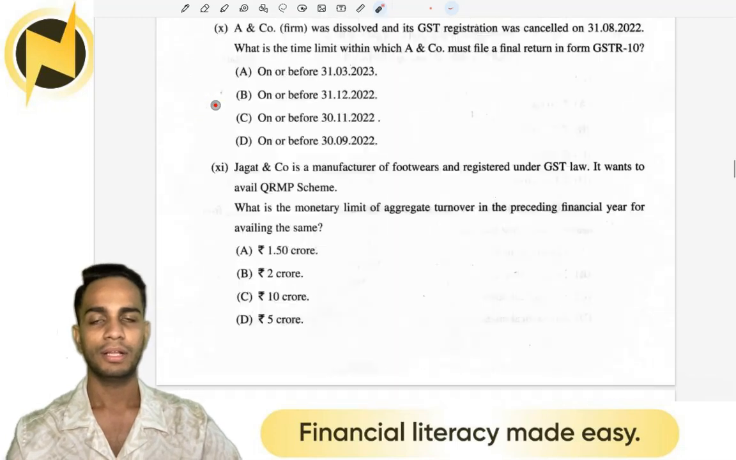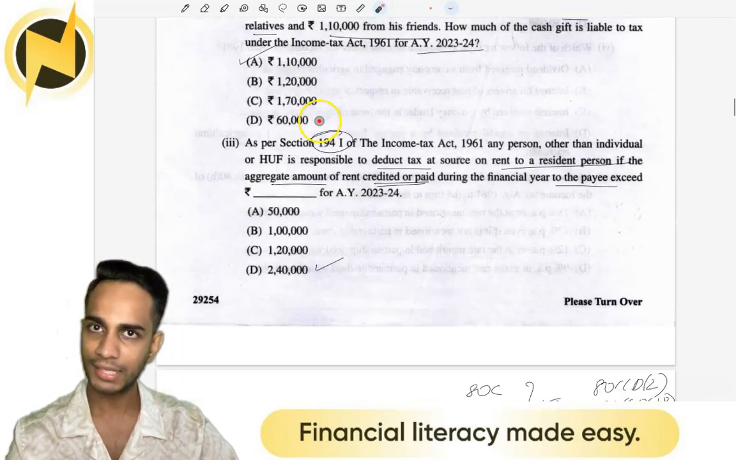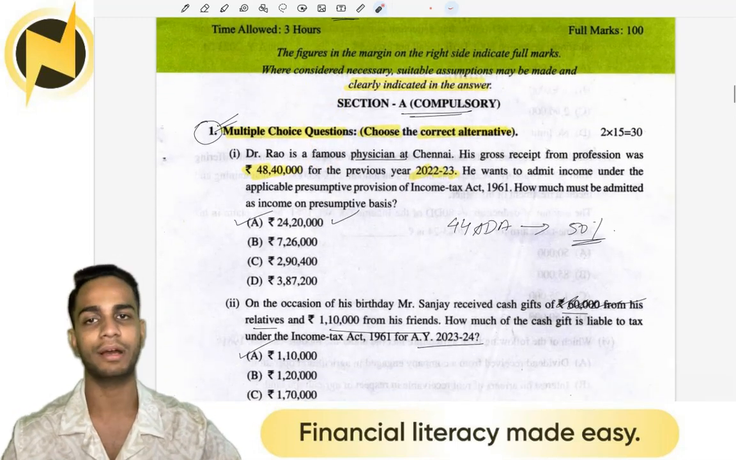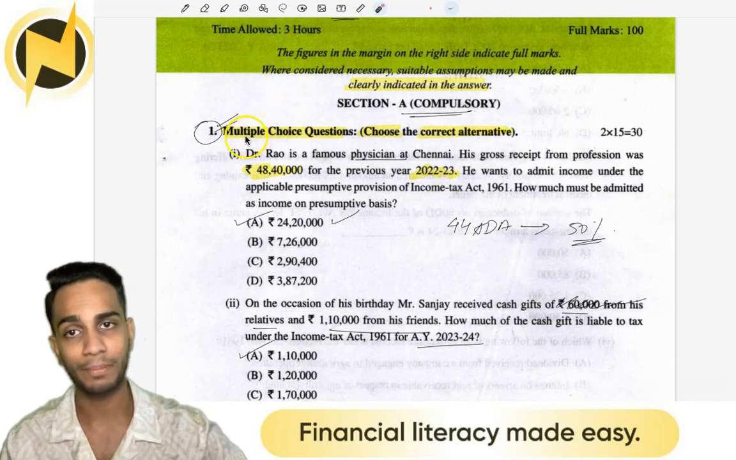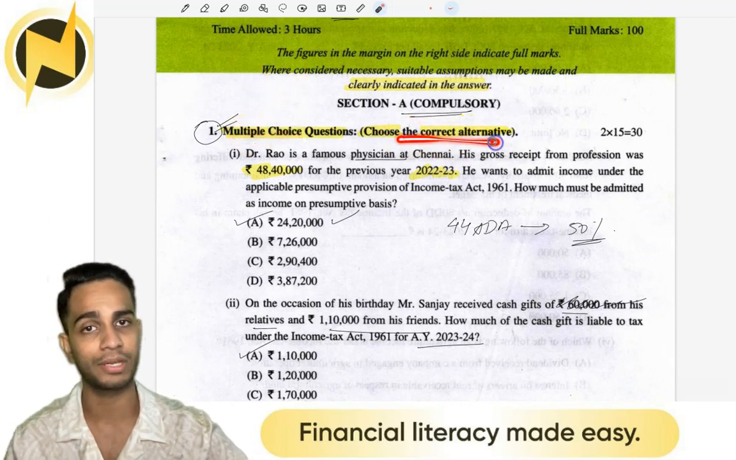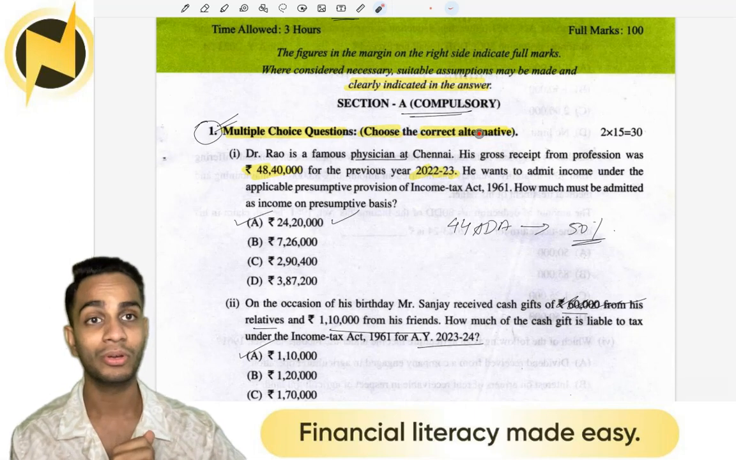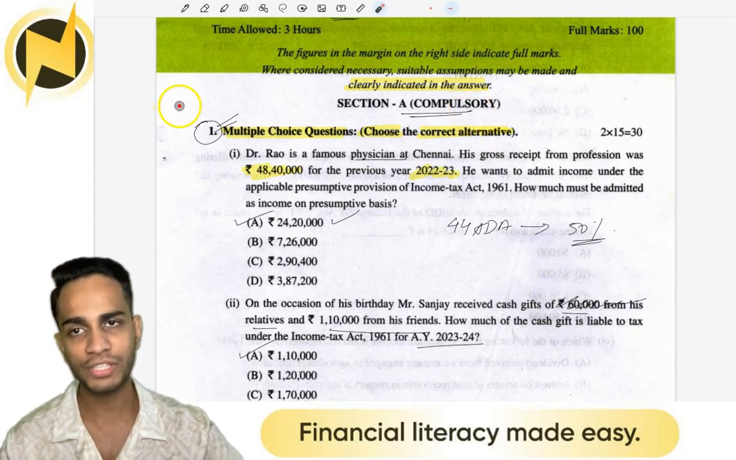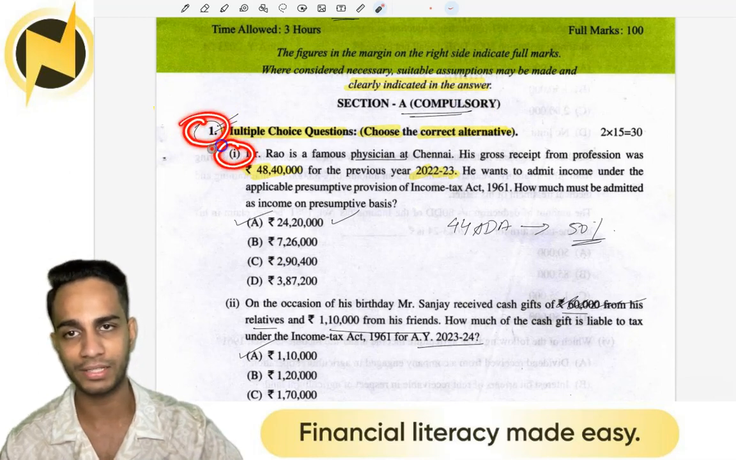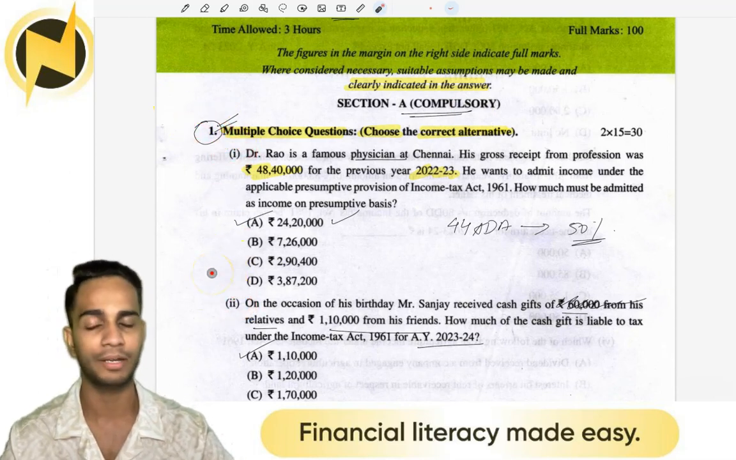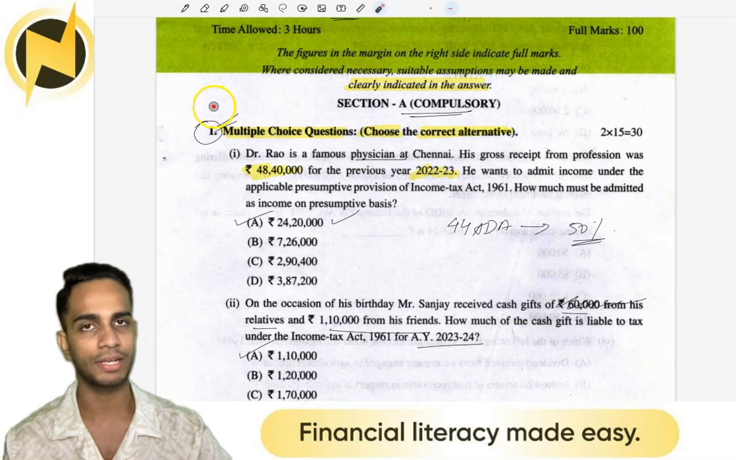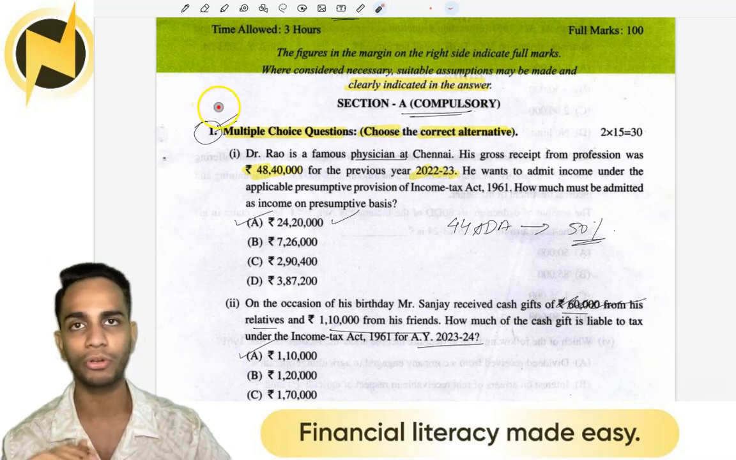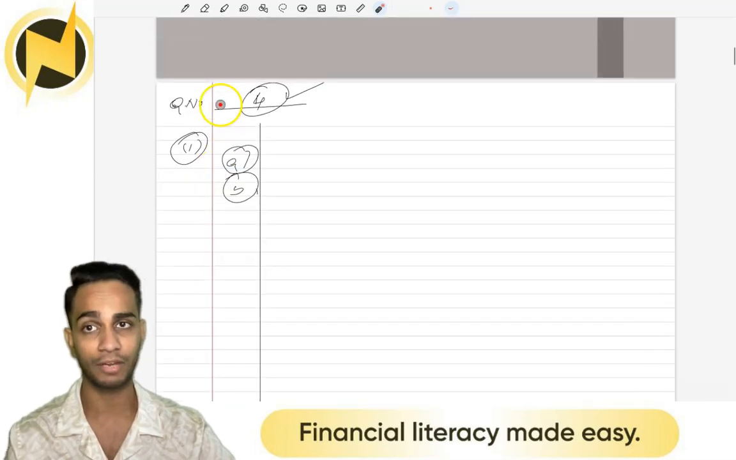Right, let's head to question number 1. Question number 1 is multiple choice questions. Just choose the correct alternative. They haven't asked you to state the reason why you chose it, so you just have to choose your alternative. We see here there is question number 1, then sub-questions 1, 2, and so on. Whenever you have a question like this, whenever you're answering, what I want you to keep in mind is that I need to be super careful about this.